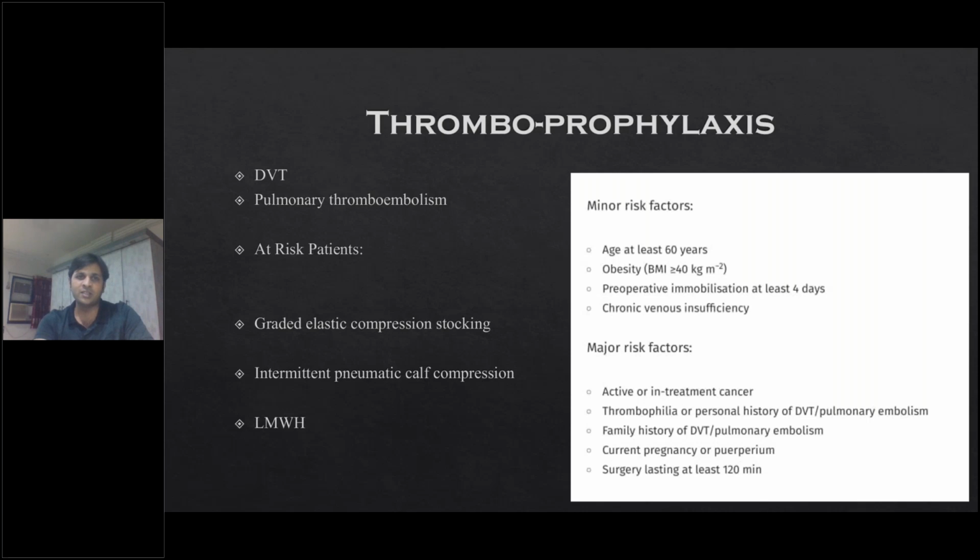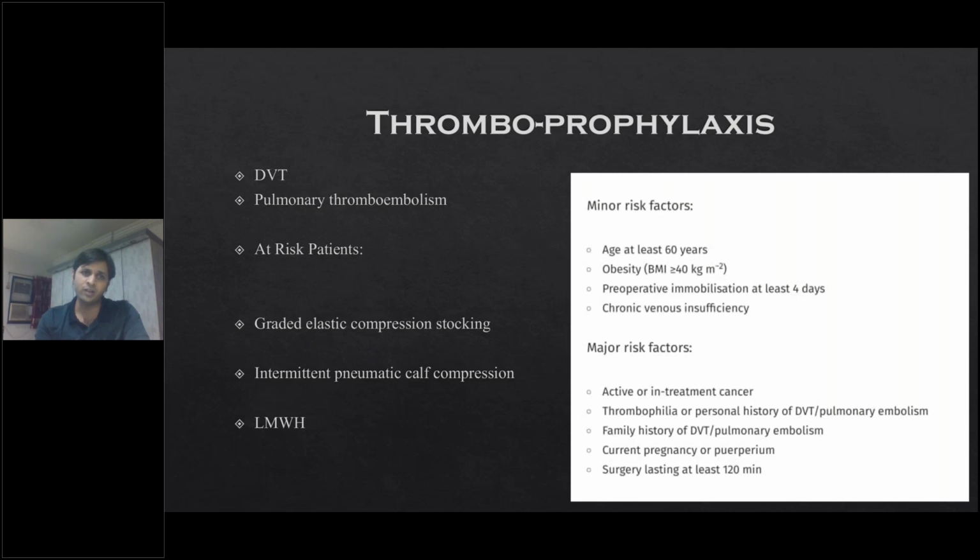So thromboprophylaxis is the second thing which comes. We have many patients who are definitely at high risk of thrombotic complications in the post-op period. Most commonly it is deep vein thrombosis, and the subsequent complication, which is even more dreadful, is pulmonary thromboembolism. So we have to stratify the patients who are at high risk, who are at minor risk, and who are at low risk.